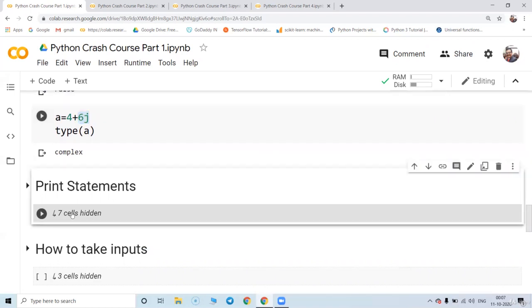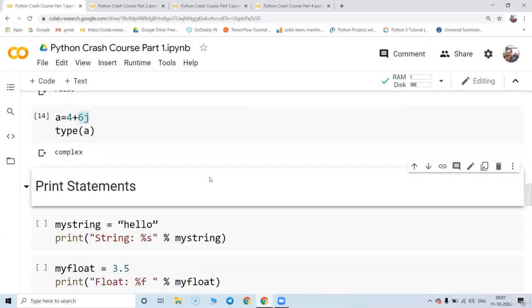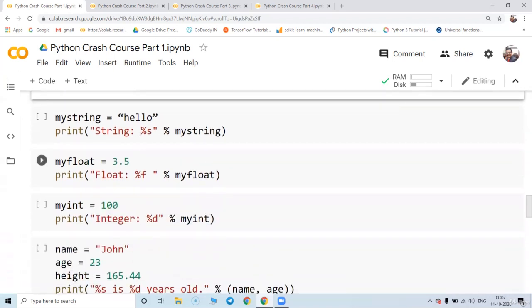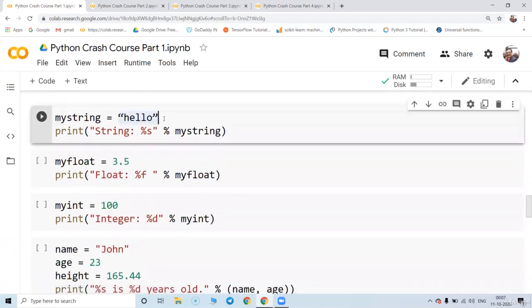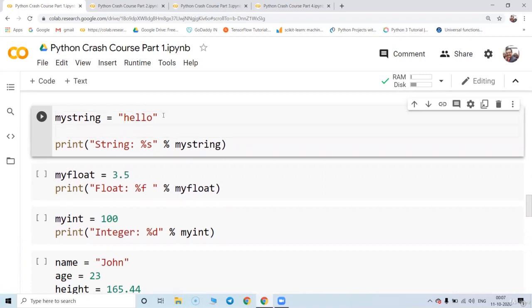Now going to the next part. What are the different print statements Python is comfortable working with? Suppose I'm taking my string as hello, and if I want to print this hello, I can use percentage format. The percentage s is for string.